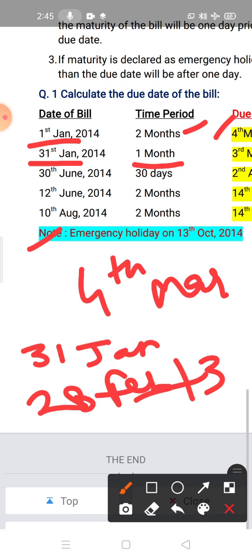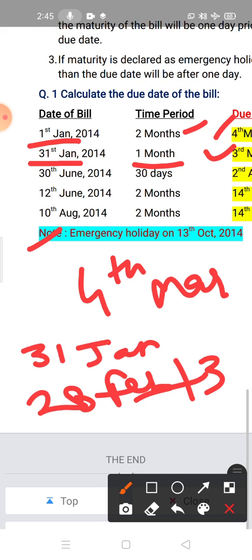This is 2014, so this is not a leap year. So what you have to take? 28 Feb. After 28 Feb, 3 days: 1, 2, 3. So it is on 3rd March.